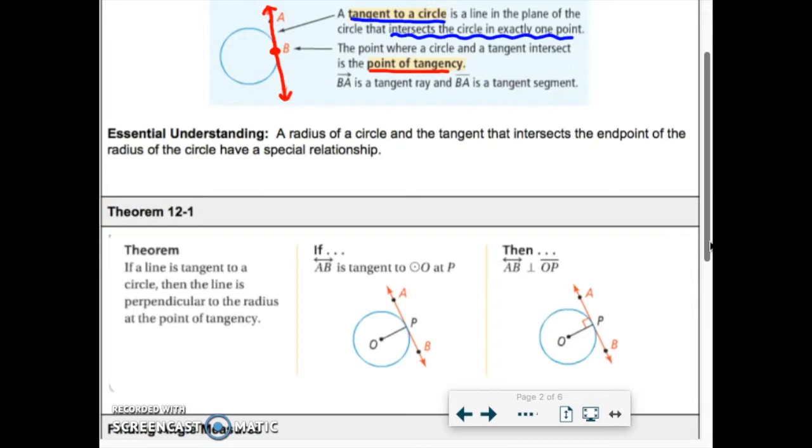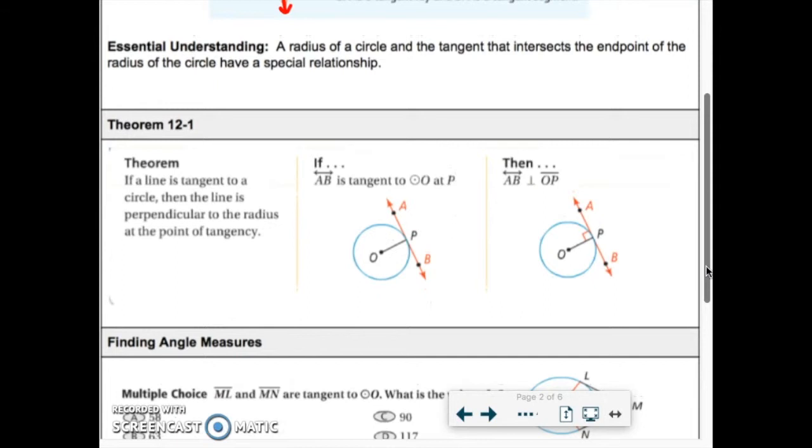Here's the special relationship between the point of tangency and the radius. If a line is tangent to the circle, it's going to be perpendicular to the radius. It's only going to hit it at one spot. Here's the radius of my circle. Here's my tangent line. What this theorem, theorem 12.1, is saying is that where the red line and the radius meet, it's going to have to be at 90 degrees. We're going to use that to solve a few problems right away.